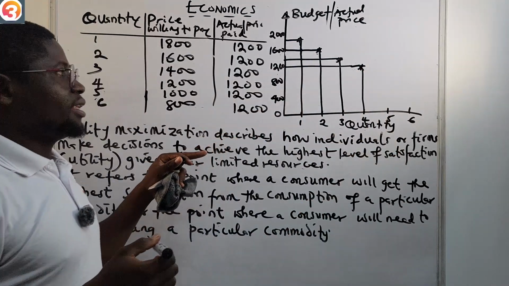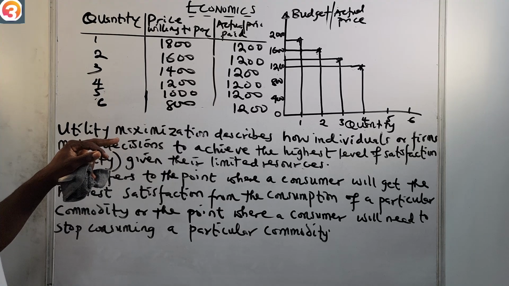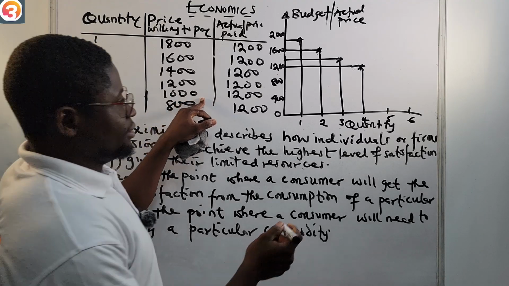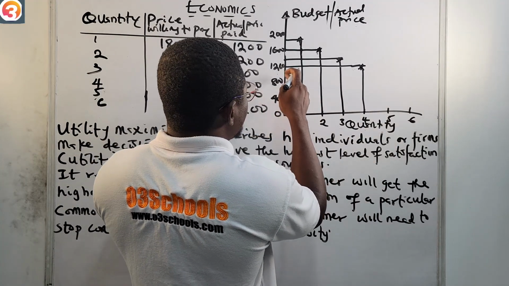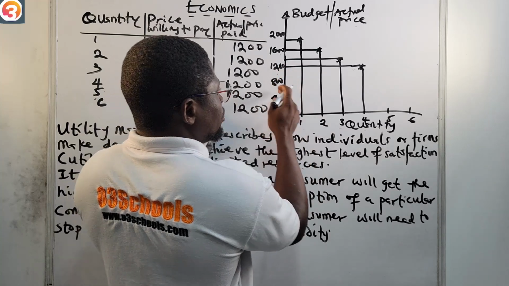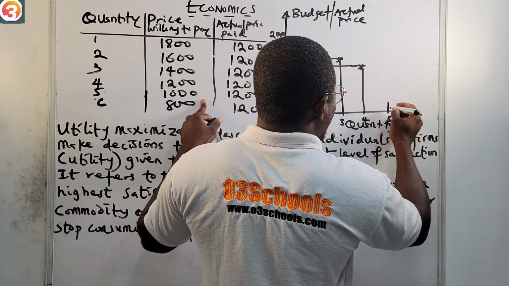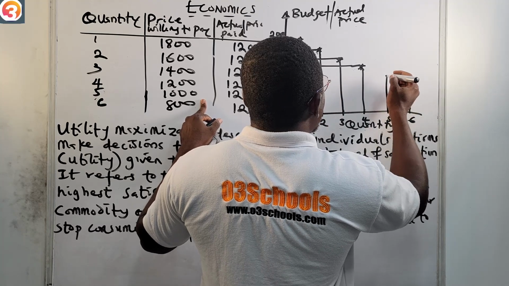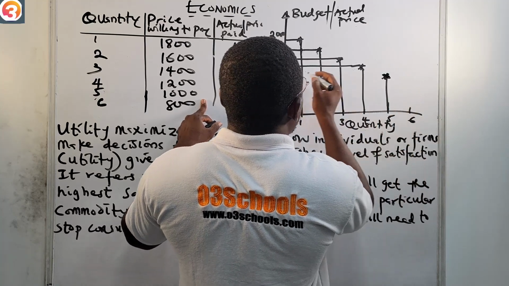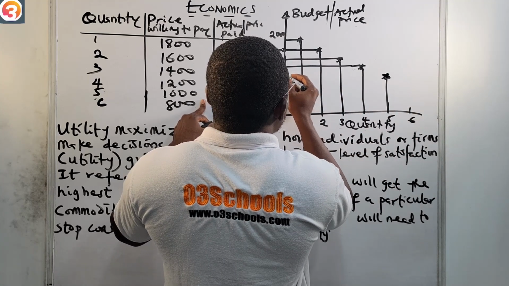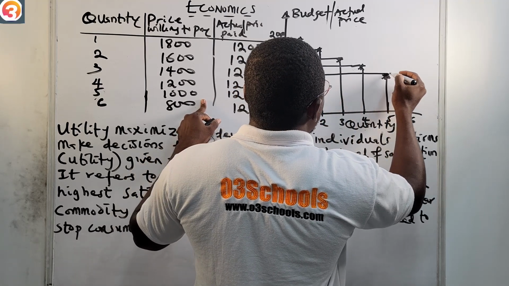That's at 1,200. Then, of course, at 5, 1,000. Look at 5, look at 1,000. 1,000 is between 1,200 and 800, so let us draw it up. You can draw this graph out very well. This is just for explanation purposes, so please use a ruler to draw it well.